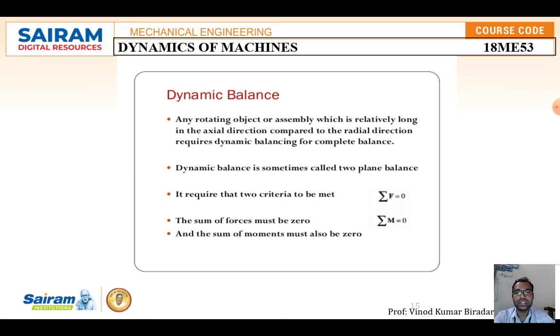Okay, so if you take any rotating object or assembly which is long in the axial direction compared with the radial direction, it requires dynamic balancing of the complete assembly. Dynamic balance is sometimes called two-plane balance, because on both sides we are going to apply forces. Due to that, a couple will be generated. Due to that couple, an unbalance occurs, and that type of balance is called dynamic balance.